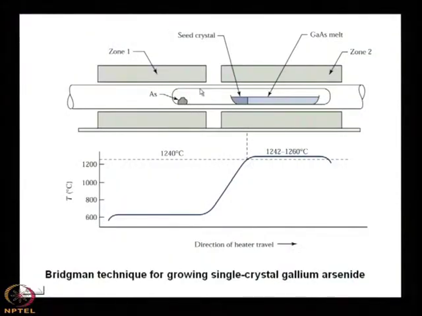You know that what is the melting point of gallium arsenide? The melting point of gallium arsenide is 1238 degrees centigrade, and at that temperature the surface of gallium arsenide will decompose into gallium and arsenic, because the melting point of gallium is very, very low, because it is liquid at room temperature, and arsenic melting point is also low, it is 600, almost 610, 620 degrees centigrade.